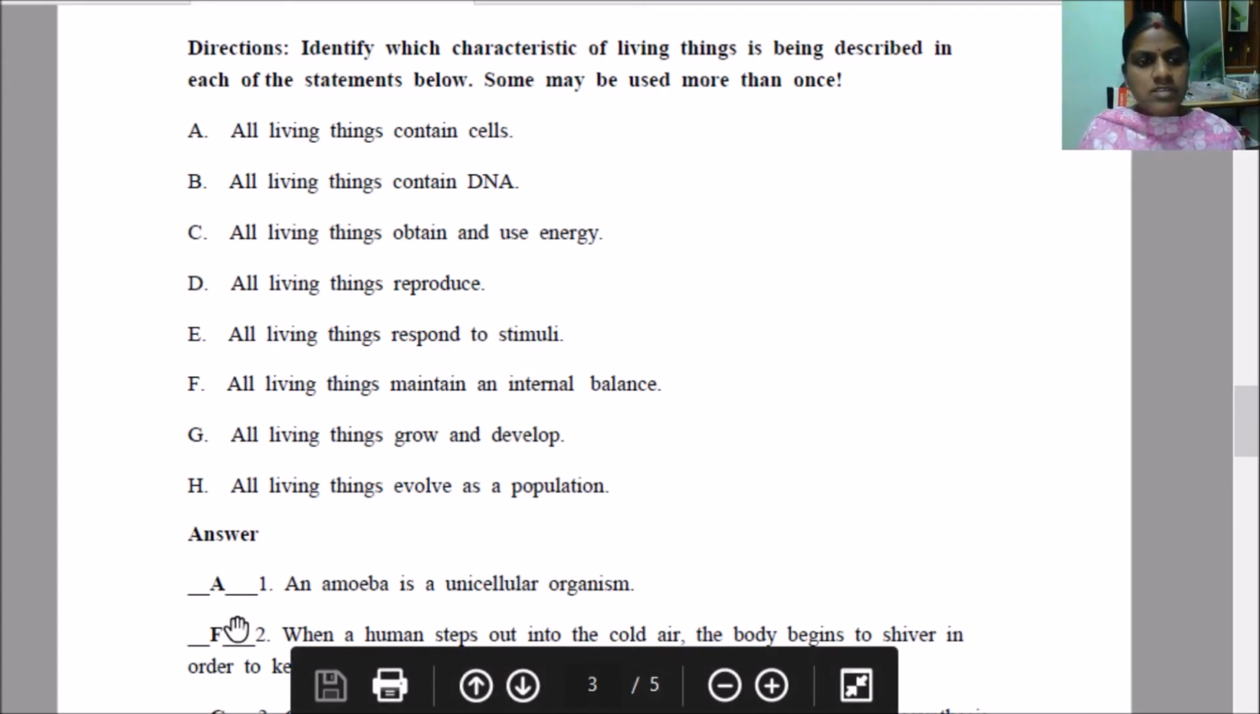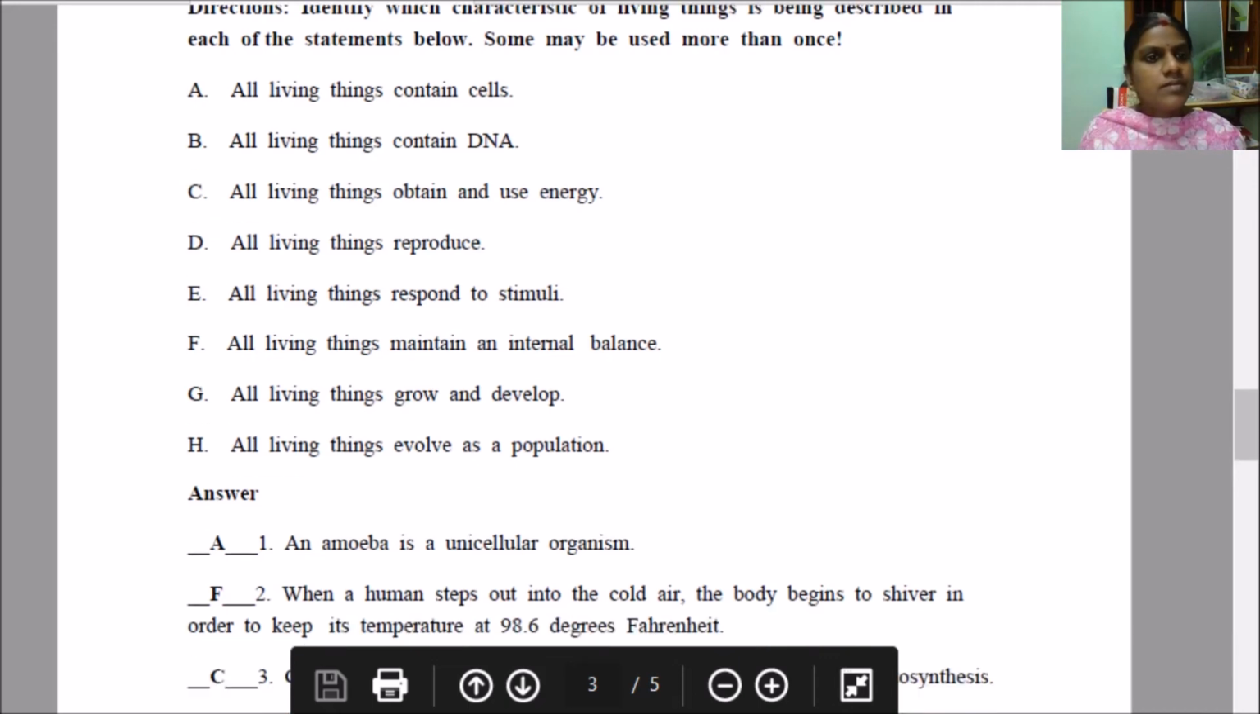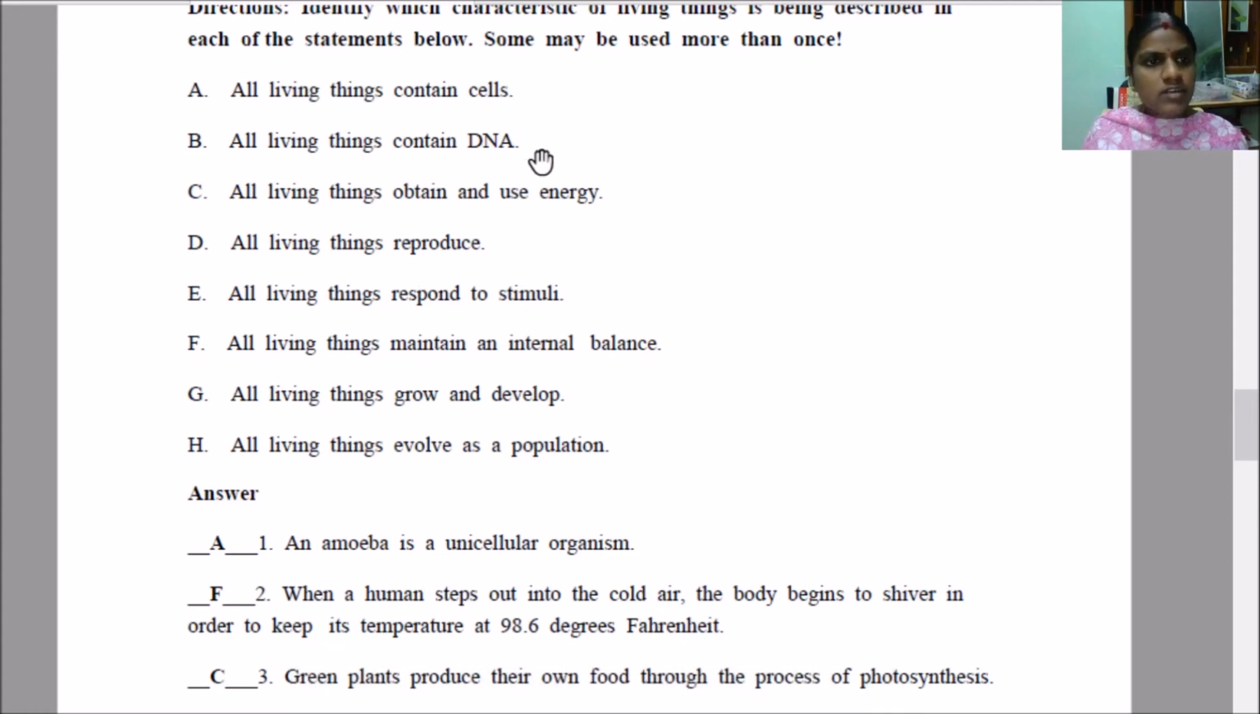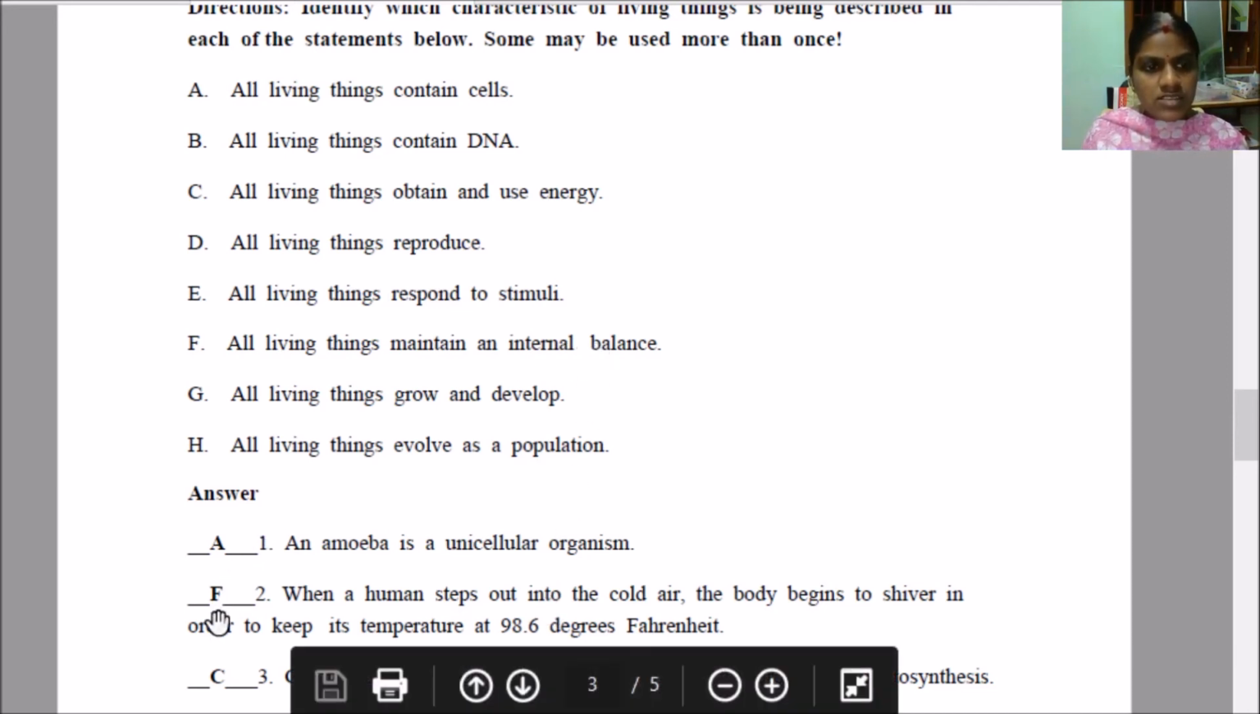Got it? Okay, for the second one, when a human steps out in the cold air, the body begins to shiver in order to keep its temperature at 98.6 degrees Fahrenheit. So in this situation, which characteristic fits into this situation? About cells? No. About DNA? No. All living things obtain and use energy? No. All living things reproduce? No. All living things respond to stimuli? No. All living things maintain an internal balance? Yes. So internal balance is maintained here. Okay. So the answer is F here.